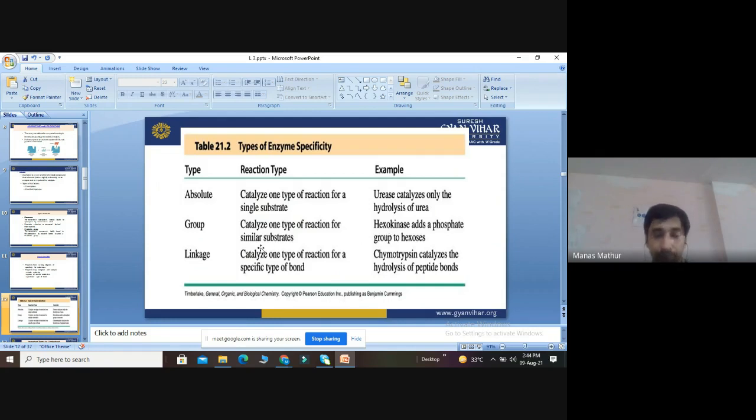Third is linkage. Linkage enzymes catalyze one type of reaction for a specific type of bond. For example, chymotrypsin catalyzes the hydrolysis of peptide bonds.